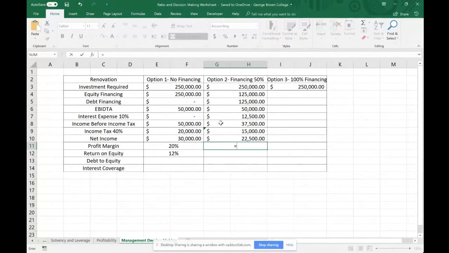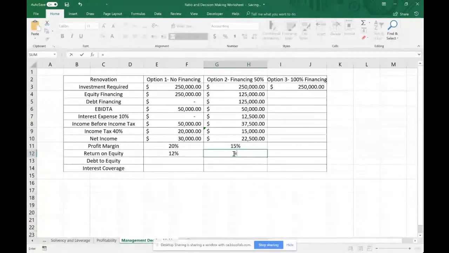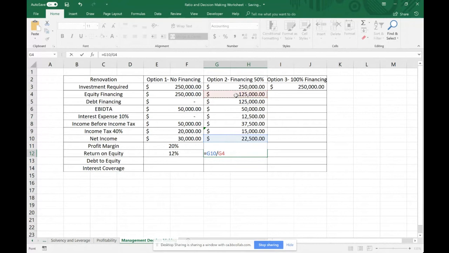However, if we look at a couple other things, let's take a look at our profit margins. We take our net income divided by 150 grand. We get 15%. Oh, it's just in the question here: this project would increase sales by 150 grand, so we measure this as a standalone project. Our return on equity would be 22,500 divided by the amount of equity we have.